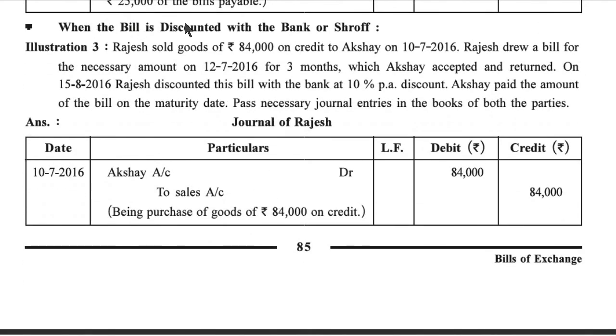Third point, when the bill is discounted with the bank. Illustration number 3. Rajesh sold goods of rupees 84,000 on credit to Akshay on 10th July 2016. Rajesh drew a bill for the necessary amount on 12th July 2016 for 3 months, which Akshay accepted and returned. On 15 August 2016, Rajesh discounted this bill with the bank at 10% per annum discount. Akshay paid the amount of the bill on the maturity date. Pass necessary journal entries in the books of both the parties.